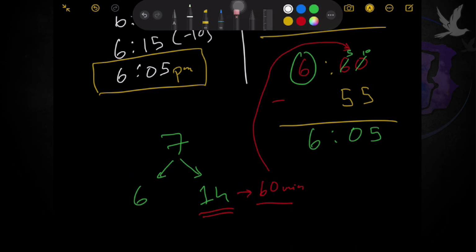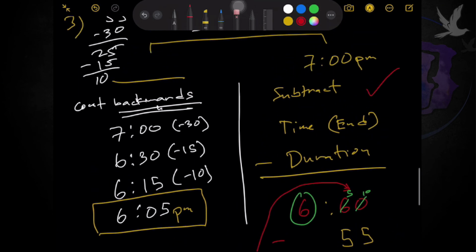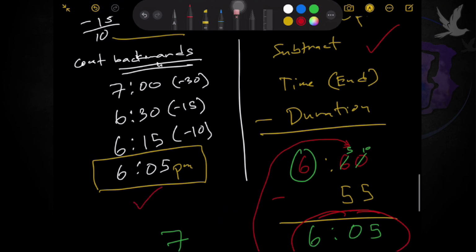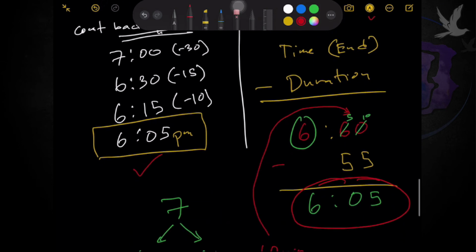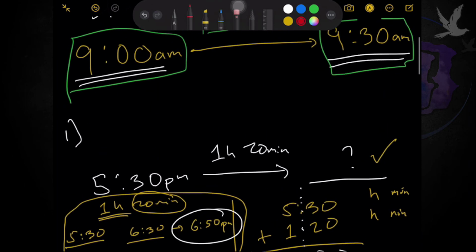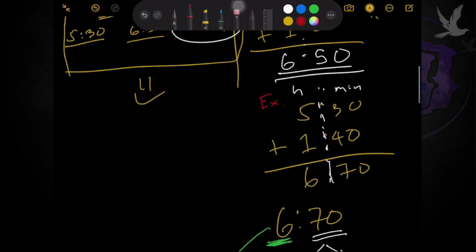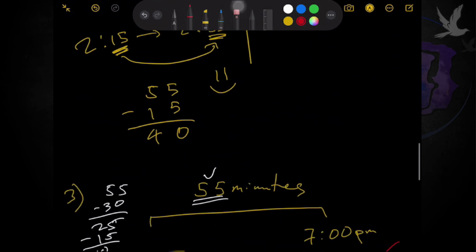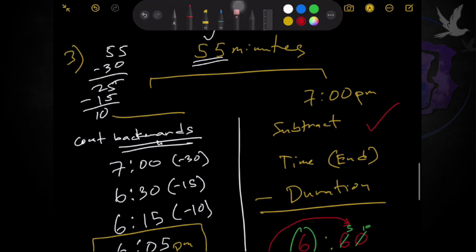Again, you have the freedom to choose whichever approach you want to make use of. You can use this, but I know you will find this confusing. So you can actually just do the basic one, which is to manually count backwards. The approach is the same, it's just that this is a little more complicated than the basic one. So that's it. We were able to tackle all three situations where you need to solve for the time ended, the duration, and the time that things should start or time started at some point.